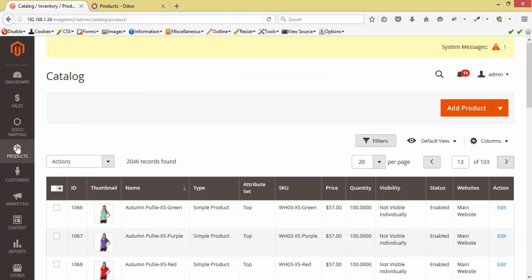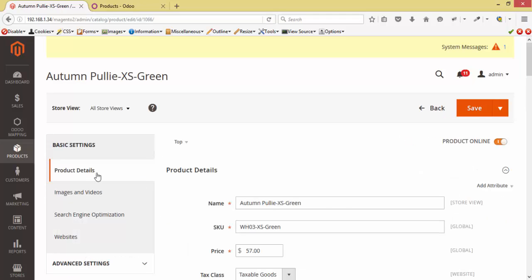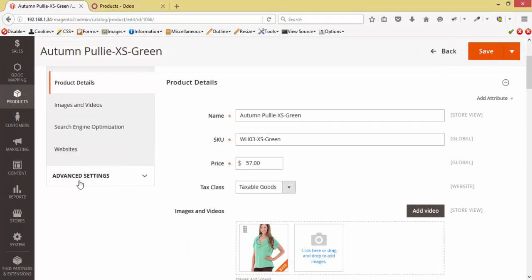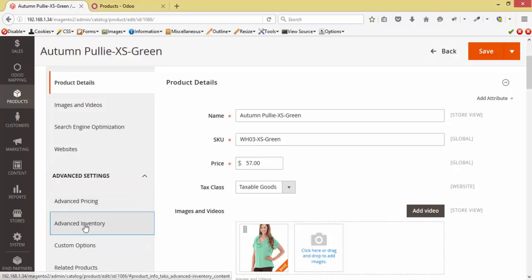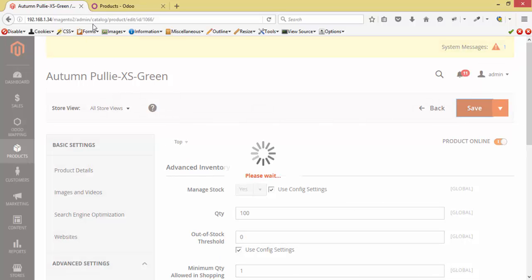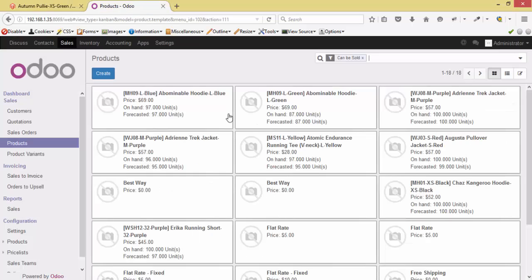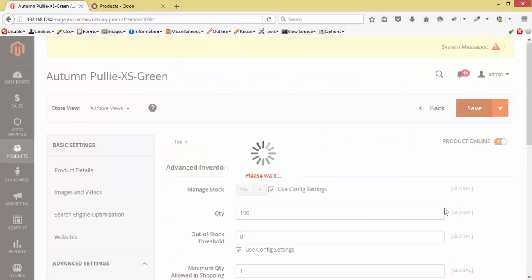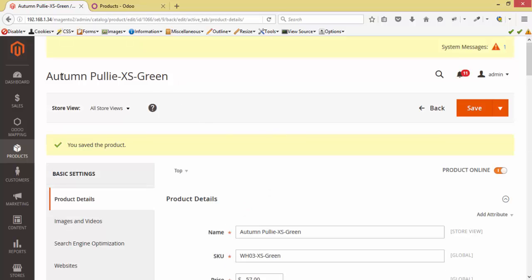Now let's check for the products. I'll select this product which is having this name, SKU, price and quantity. The product detail in advance. Let's check the inventory. It's 100 currently. Now I'm gonna save this product. And currently at Odoo side we are having 18 records for the products. Okay, the product has been saved successfully.